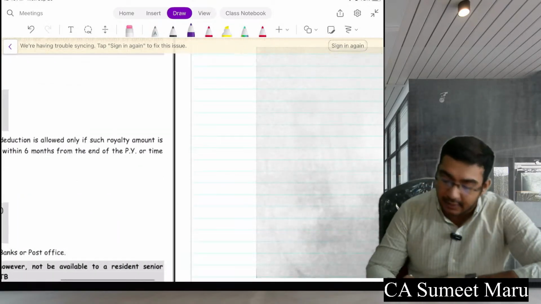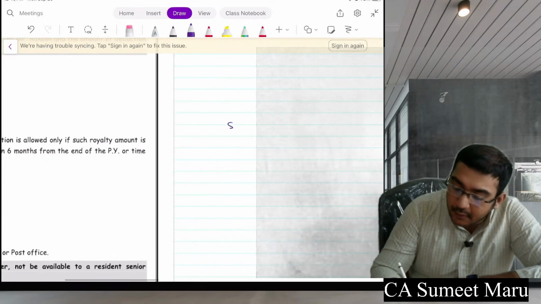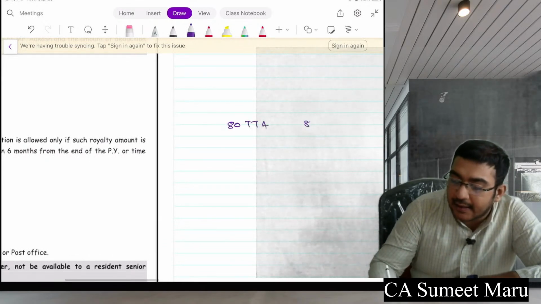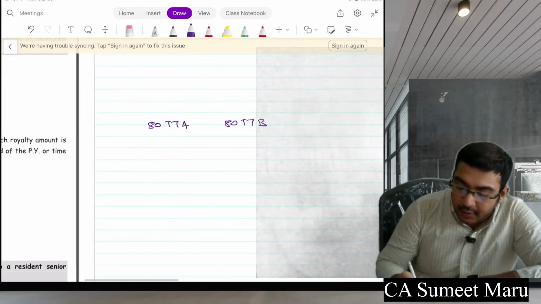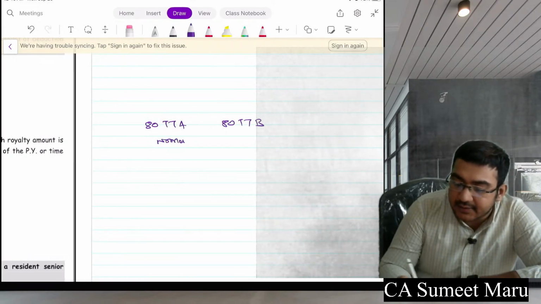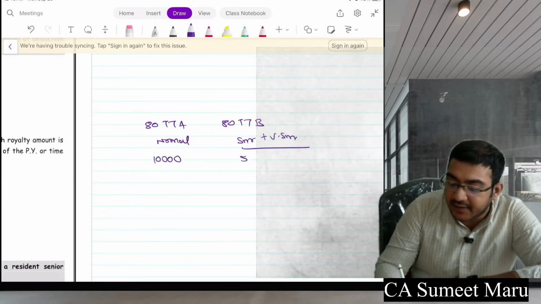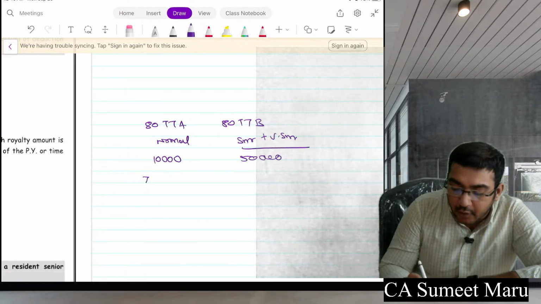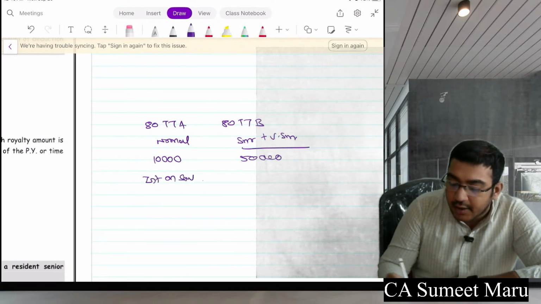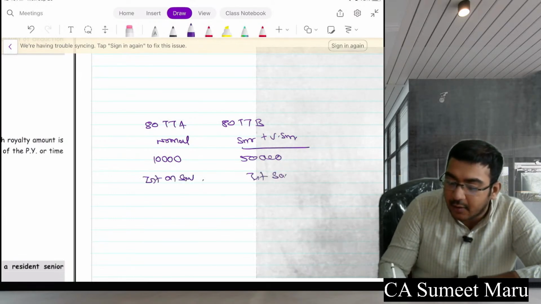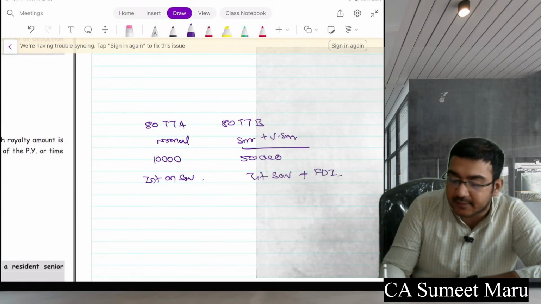And the last sections are 80TTA and 80TTB. 80TTA is for normal citizens, and 80TTB is for senior and very senior citizens. The limit is 10,000 for one and 50,000 for the other. The limit for 80TTA is only on interest on savings account. Here, it is interest on savings plus FD interest.